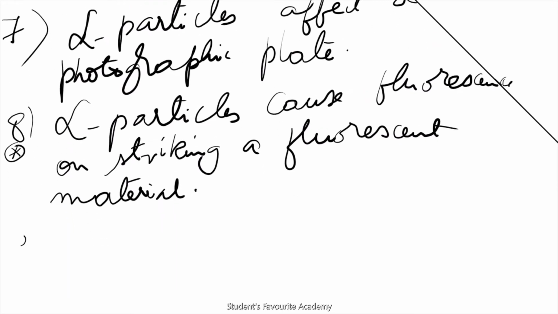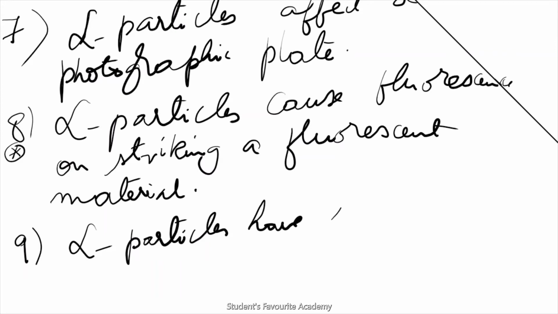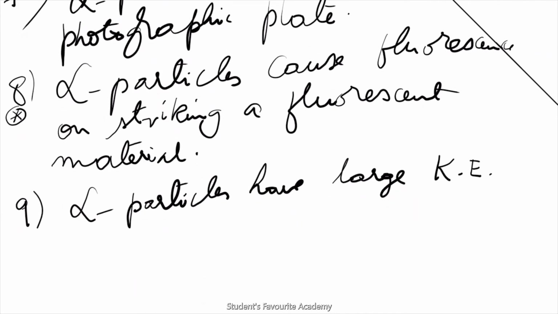Alpha particles have large kinetic energy, so they are used in bombarding the nucleus of an atom of one element to convert it into another element.